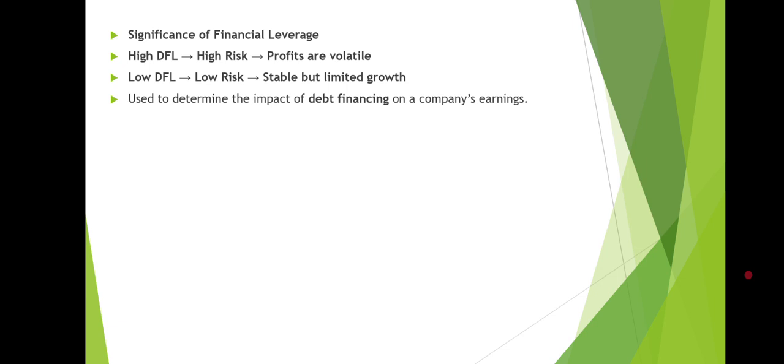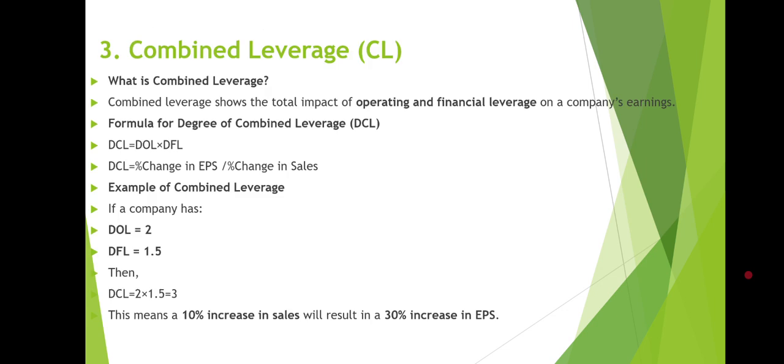There are two cases. First case, if high degree of financial leverage, that means high risk and volatile profit. And in case of low DFL, that means low risk and stable but limited growth. And it is used to determine the impact of debt financing on a company's earnings.